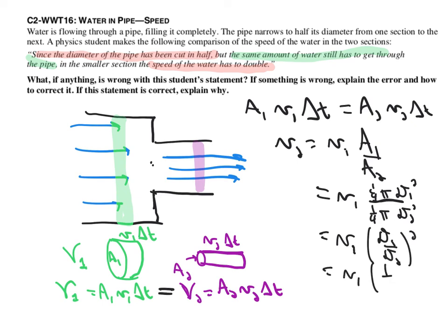And since the ratio is 1 over a half, we get that it's 4 times faster, not double. So here it should have been, has to quadruple. Because, and this is very easy to forget, it's going to depend on the square of linear distances.